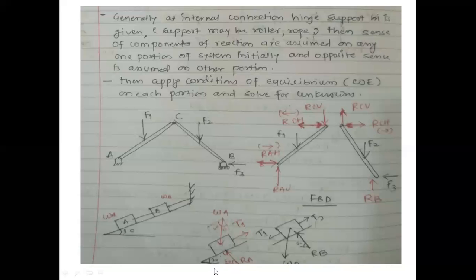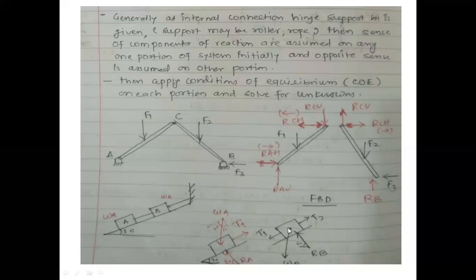Weight will always act downward. If it is resting simply on a ground, then it will be vertically downward. If it is inclined, then also it will be vertically downward, as I have mentioned over here, WA. So its inclination with the horizontal will be 60 degree, as I have told you, the same concept will be there. Then it will be inclined with your vertical by 30 degree.